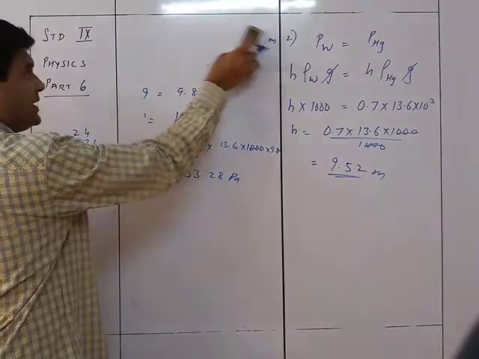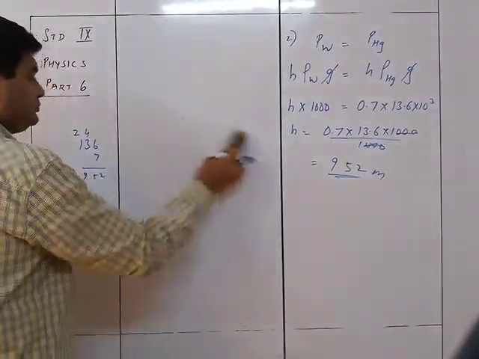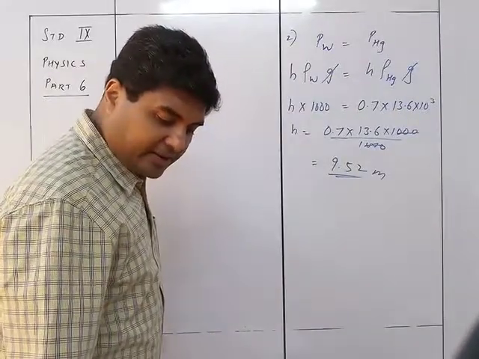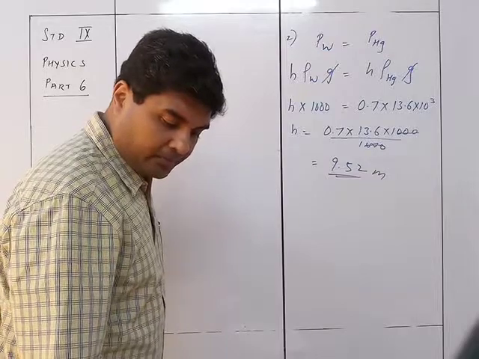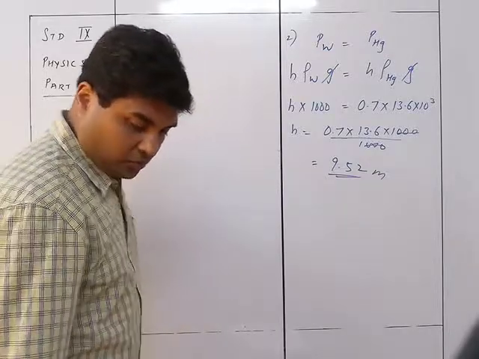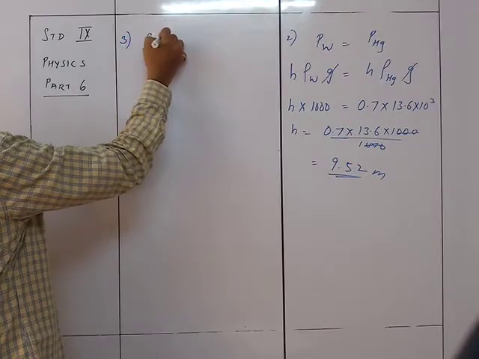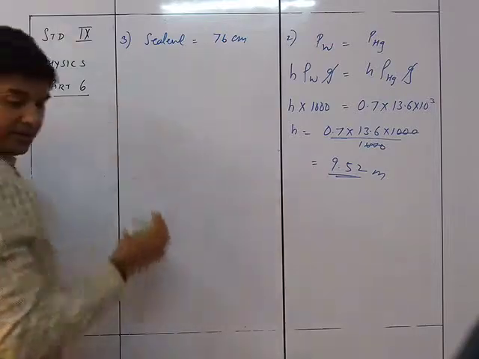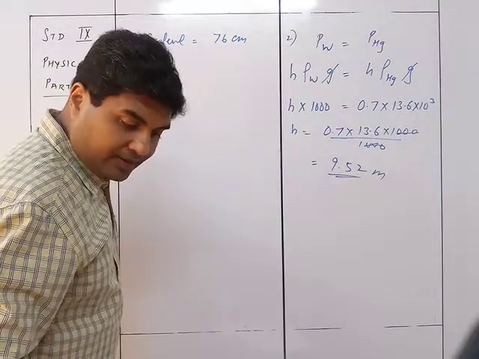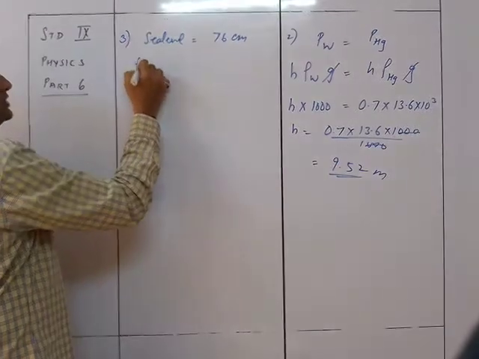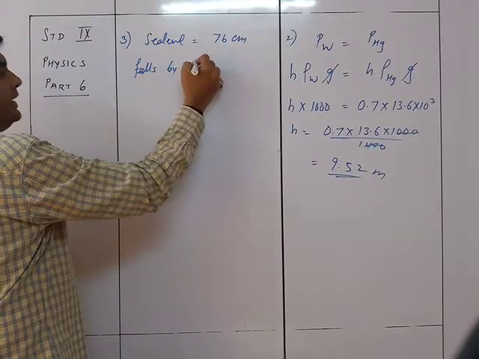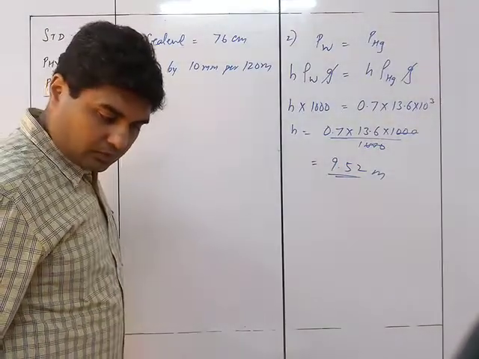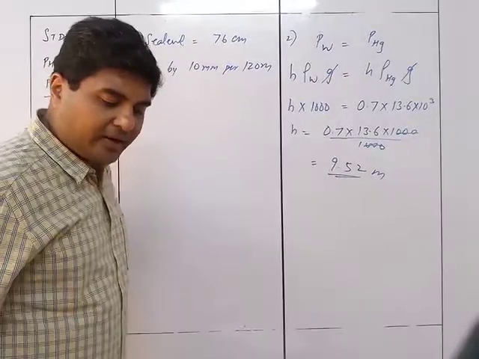We move on to the third sum. At sea level, the atmospheric pressure is 76 centimeters of Hg. If the air pressure falls by 10 mm of Hg per 120 meters, so it is given that sea level is equal to 76 centimeters and it is going to fall by 10 mm per 120 meters. So what will be the height of the hill where the barometer reads 70 centimeters?